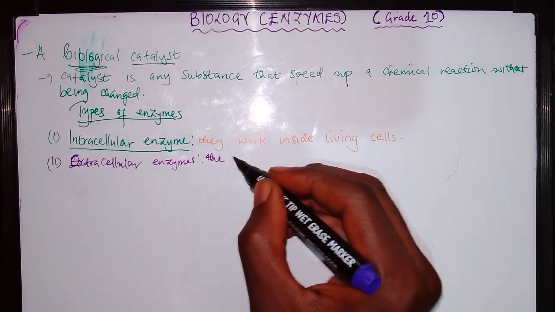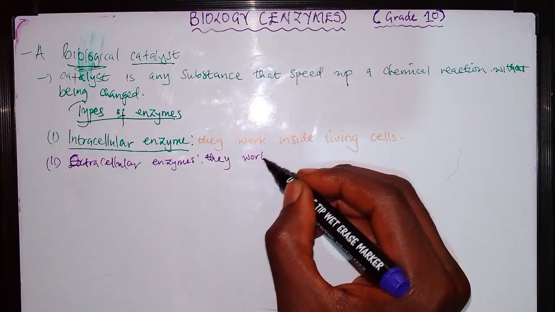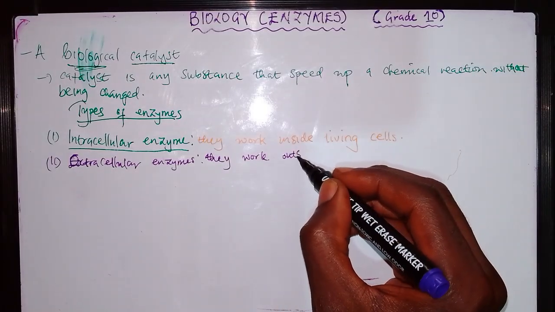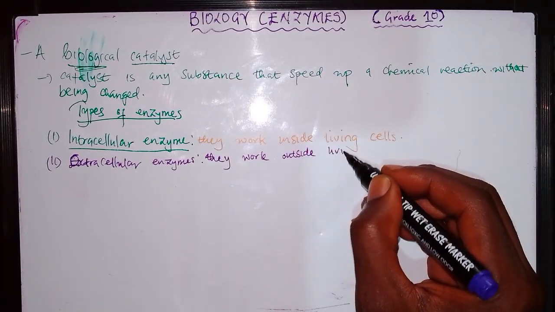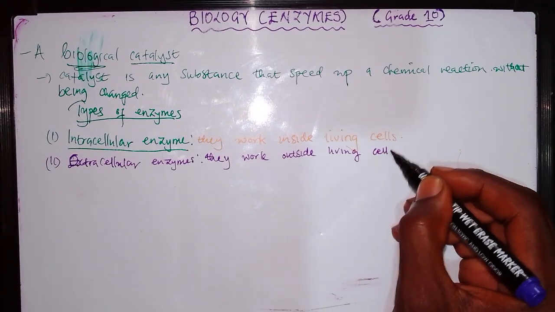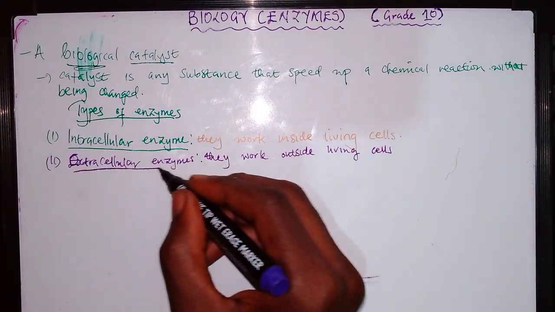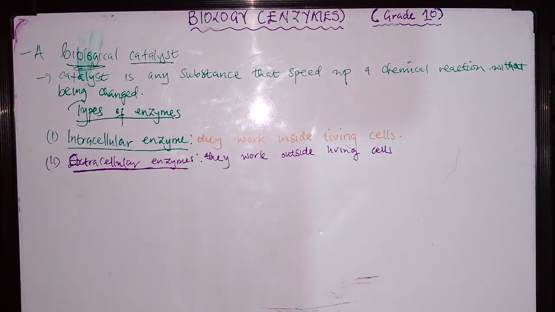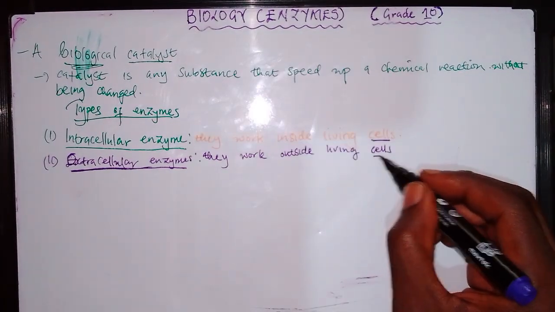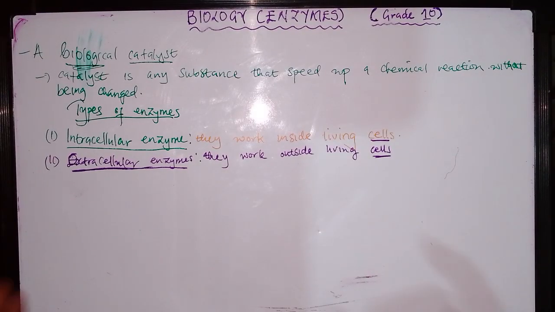So these enzymes work outside living cells. Here you have to take note that we are not saying outside or inside the body, but living cells. We are talking about cells here.